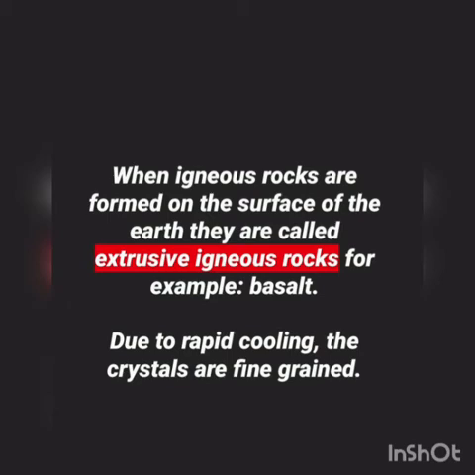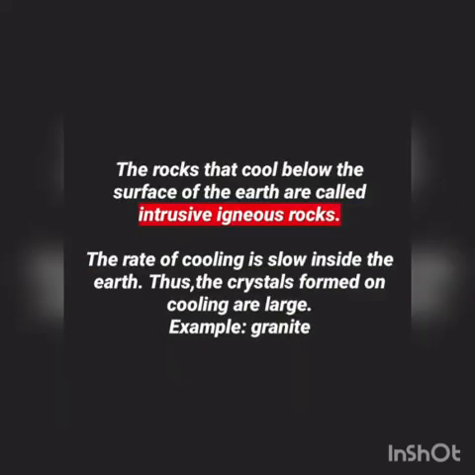rocks. For example, basalt. Basalt is such a type of rock which is found on the surface of the earth. Due to rapid cooling because of the atmosphere, the crystals are fine grained. That's why they have a crystalline structure.